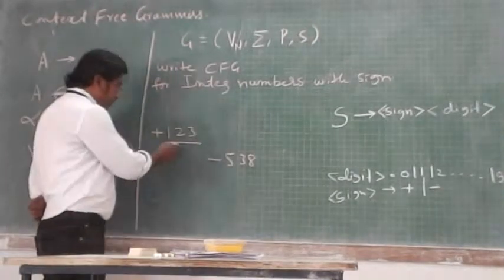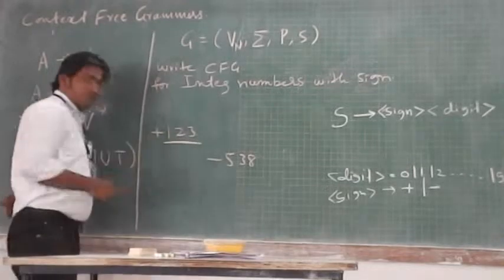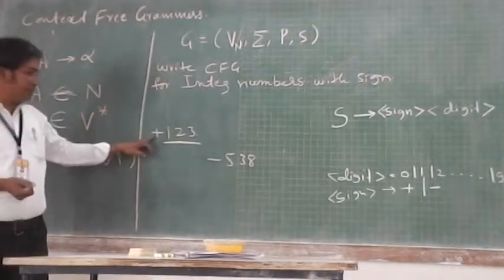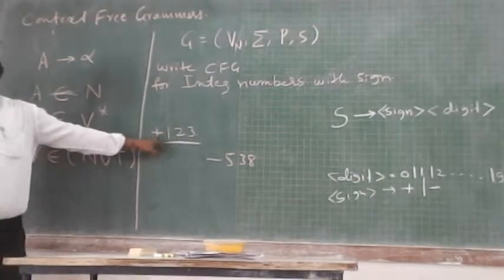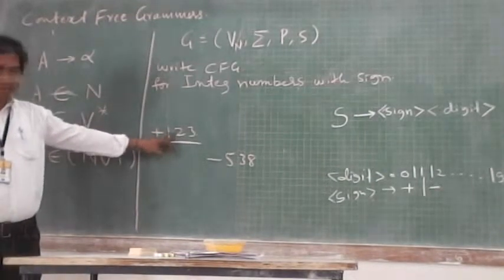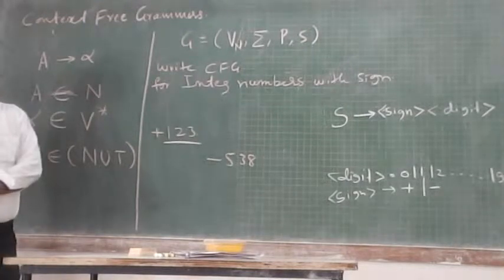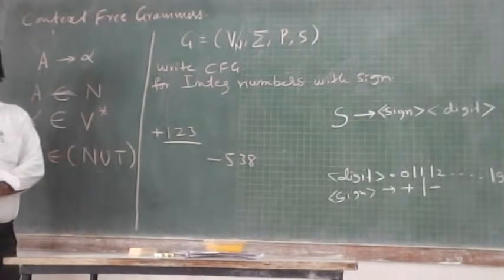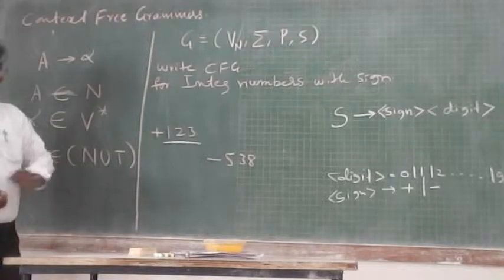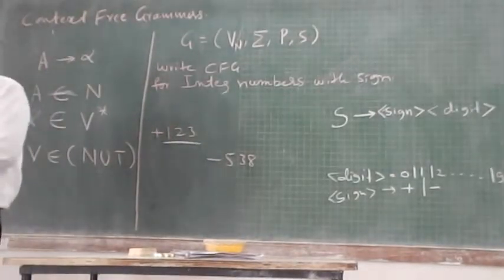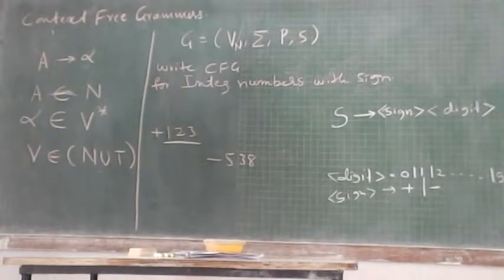Now, are you able to get this kind of integer? I get the sign. Do I get plus? Do I get the further 1, 2, 3 part? What are the various integers I can have by having that much of grammar?